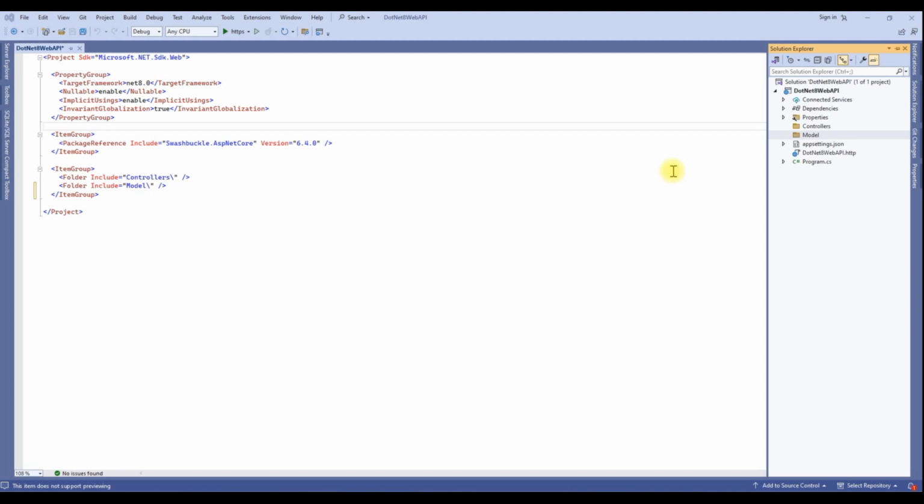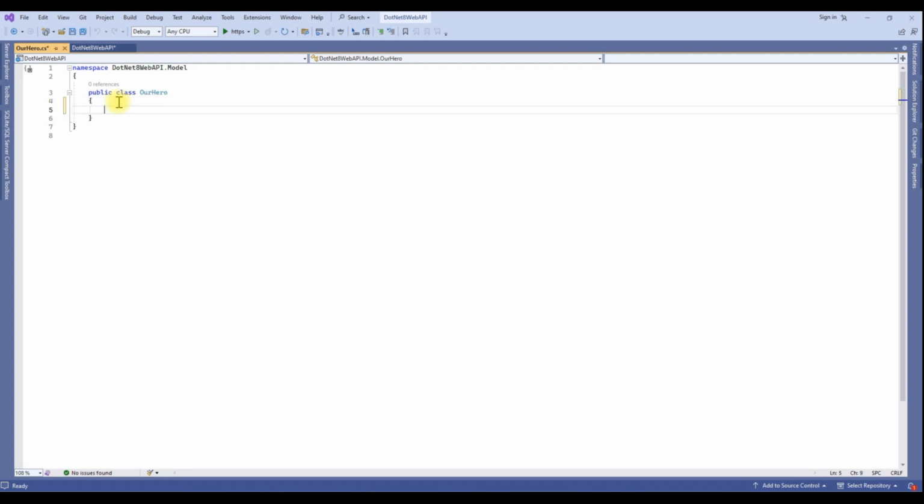So let's add a model for this. Select this Model folder and on the keyboard press Ctrl+Shift+A to add a class. Change the file name to our model name, so our Hero, and click on Add. Let's define some properties in our model. I am using a shortcut.